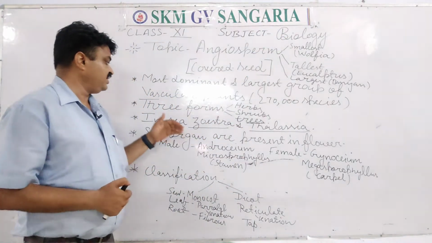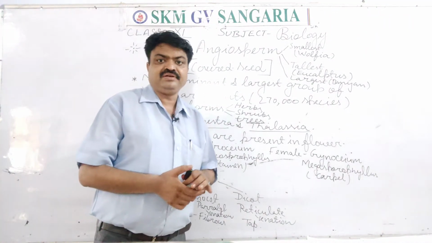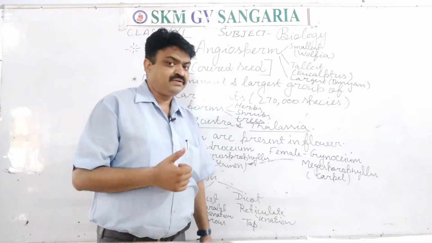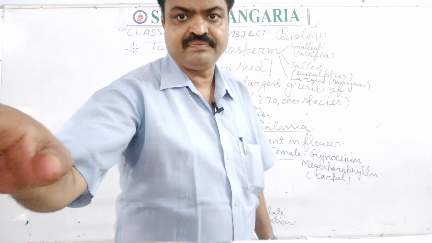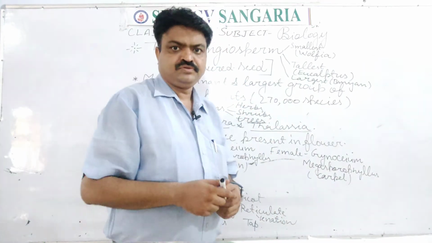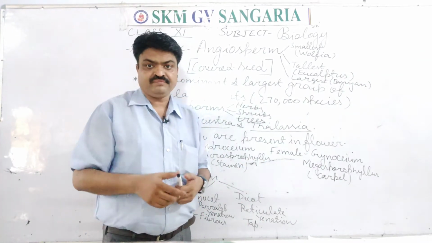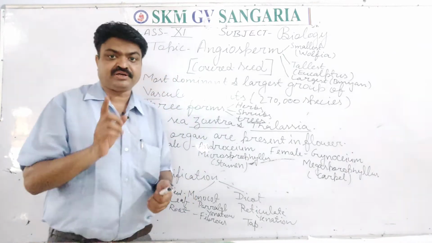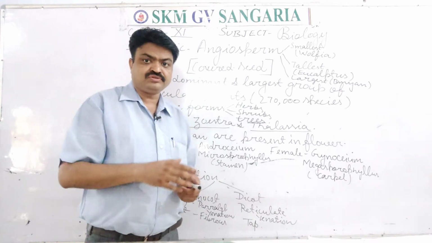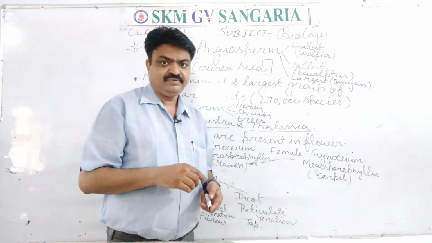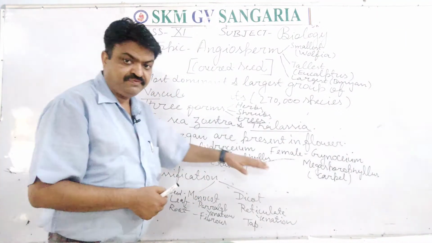Now we come to the next. In all the angiosperm, students, a sexual reproductive part is found, and that sexual reproductive part is known as the flower. Flower is the sexual reproductive part of the angiosperm, and in this it shows all the functions like pollination.